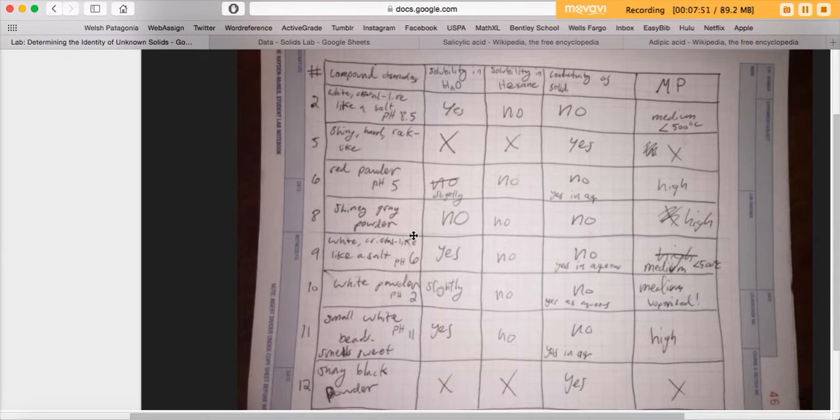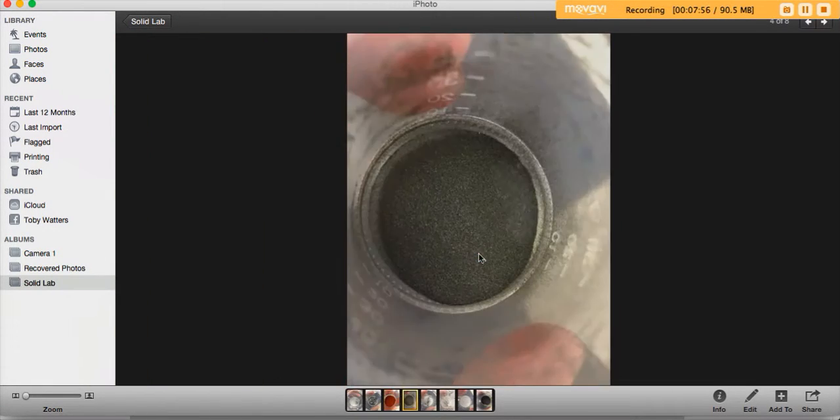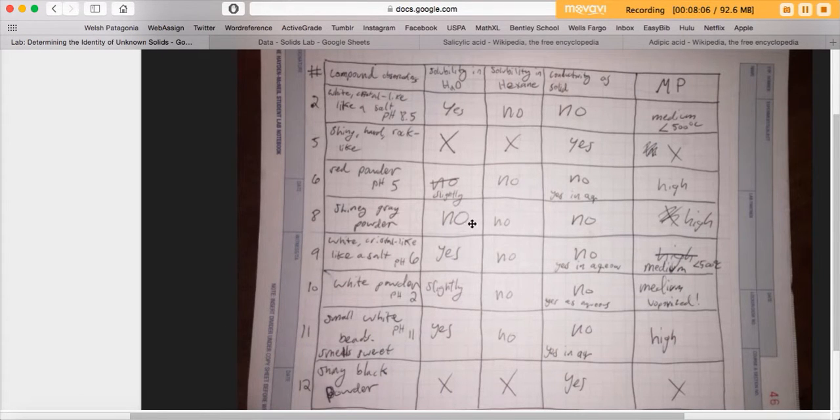Number 8 is a shiny gray powder. Here's a picture of it. Looks kind of like black gray sand, a little shiny, like shaved up pieces of metal maybe. It wasn't soluble in water, wasn't soluble in hexane, and it wasn't conductive as a solid, which means that it's probably not metallic, even though it had a high melting point.